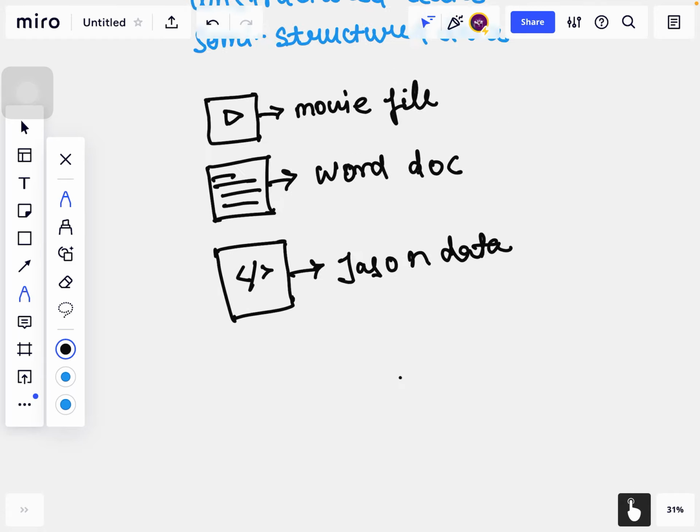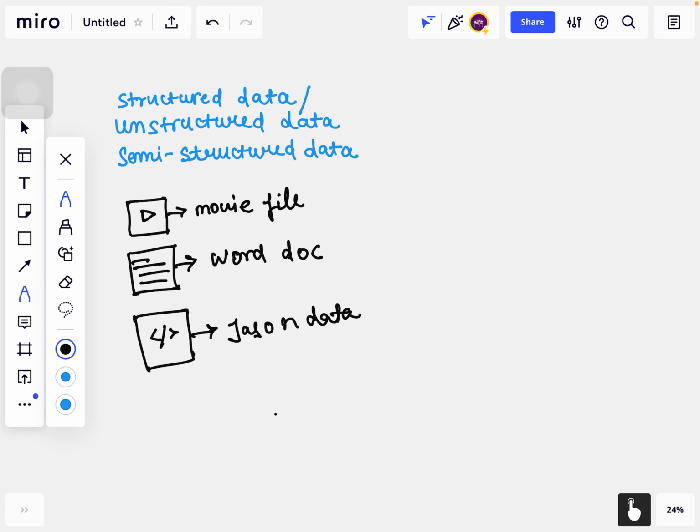So now we have to see how we can categorize data. Data is usually categorized in three types: structured data, unstructured data, and semi-structured data. First of all, we'll see what is structured data. Structured data is data that you can store in tables. Anything that you can store in a table is known as structured data.